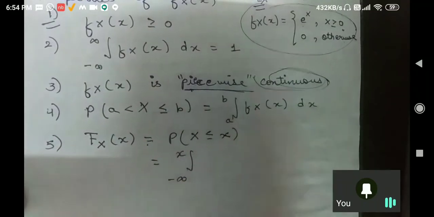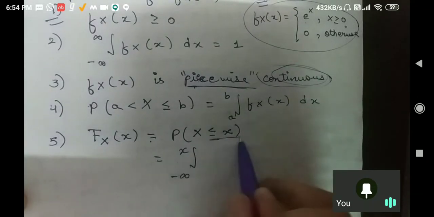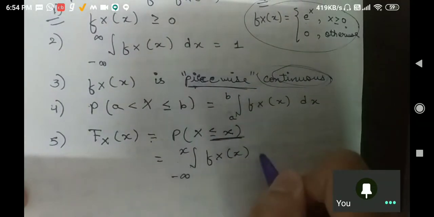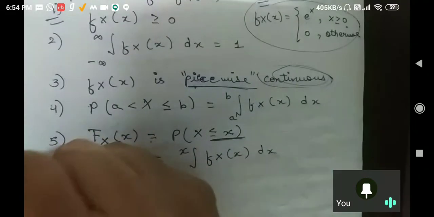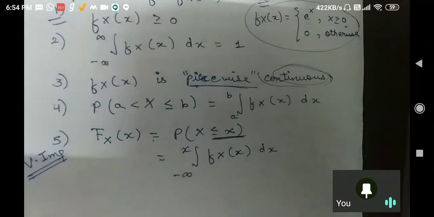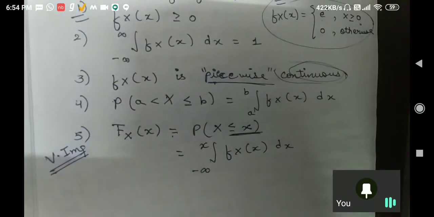Sir, why this small x only? See, the limit is less than or equal to x, and f of x dx. That's it. Very important. All your questions will be solved by this basic thing only. Believe me, if they ask you for CDF.